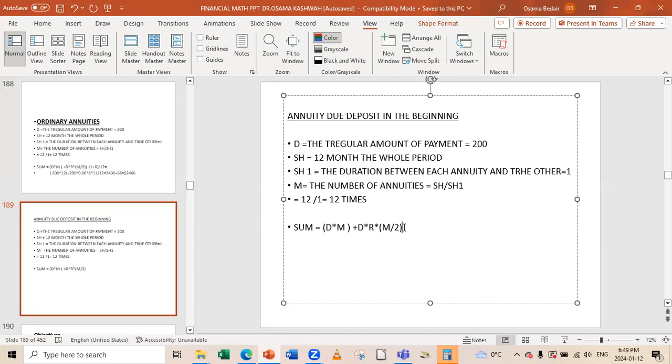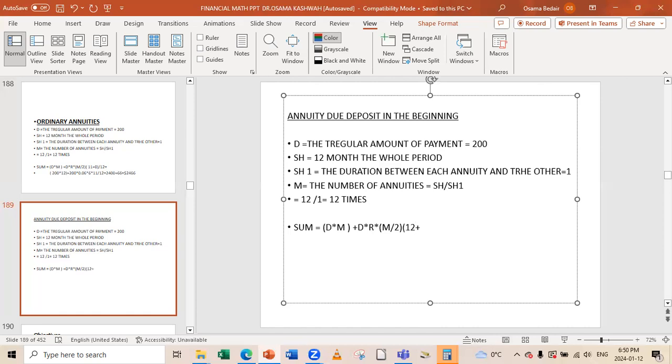But the last thing in this equation is the time of the first annuity, how long it stayed in the bank, and the time of the last annuity. Here we will find that in the beginning means that he's going to the bank to deposit every month. That's fine. But at the beginning of month one, that means that the first $200 stayed in the bank for the whole period, which is 12 months.